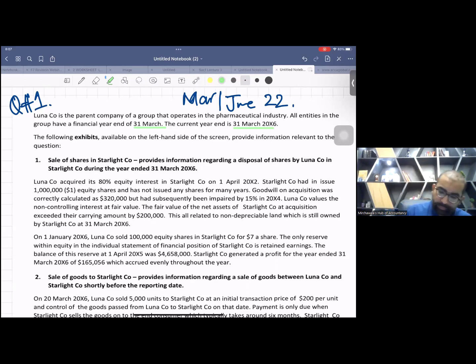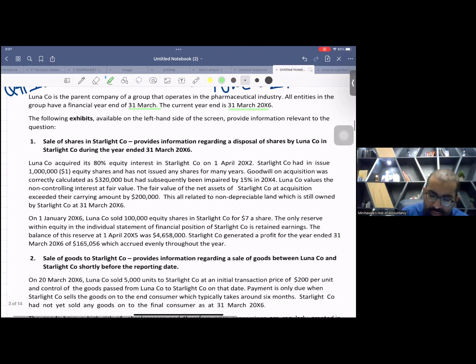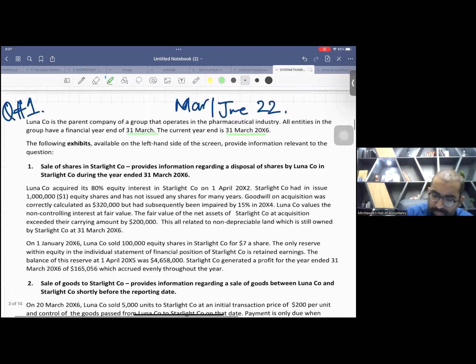Next, the following exhibits available on the left-hand side of the screen provide information relevant to the question. Number one, first we'll discuss this part and I'll solve it for you. Sale of shares in Starlight Company provides information regarding a disposal of shares by Luna Company in Starlight Company.